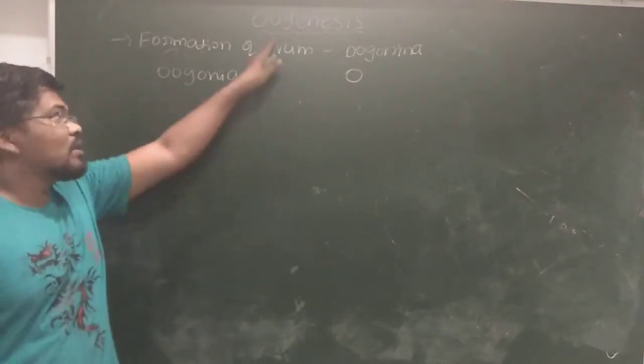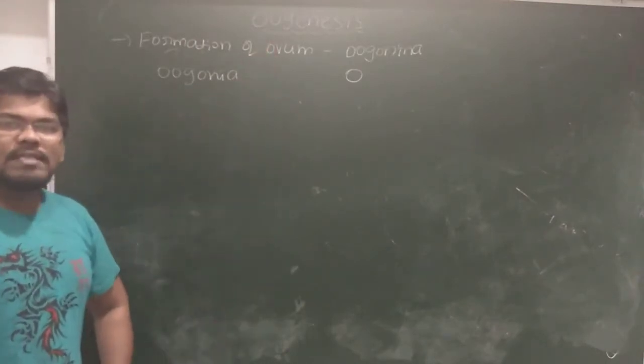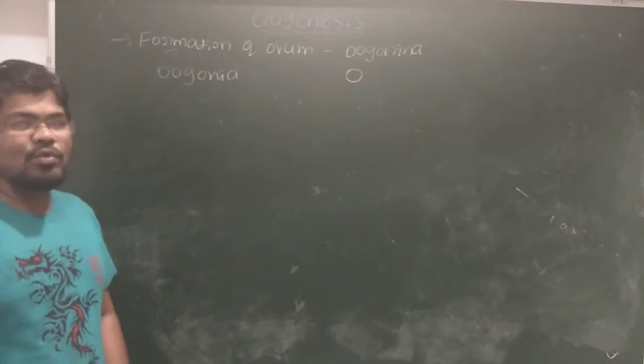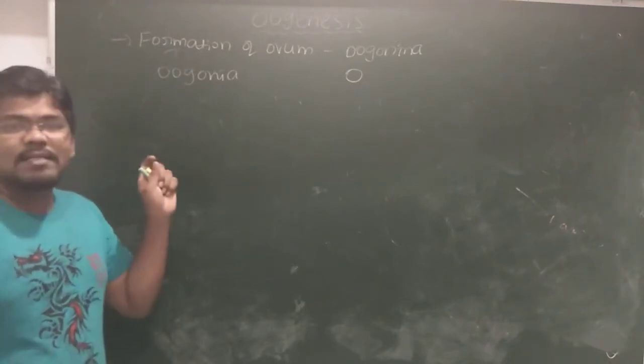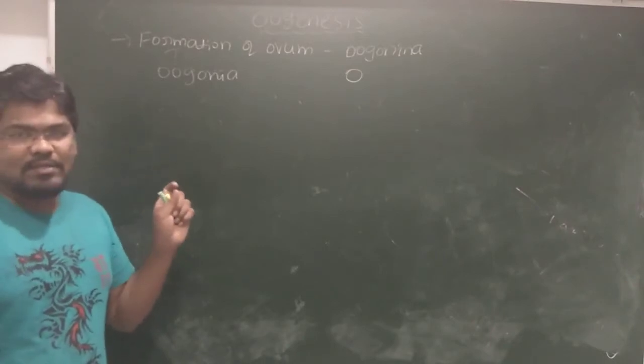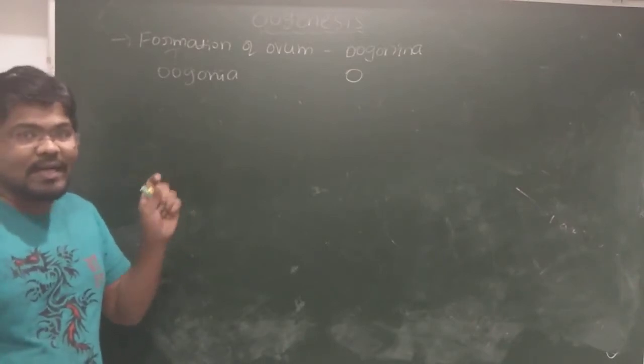Today we have to discuss oogenesis. What is oogenesis? Formation of ovum from the oogonia is called oogenesis. Oogenesis occurs inside the ovary. Hence, the ovary is also called the primary reproductive organ in females.